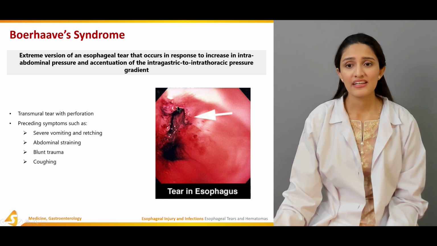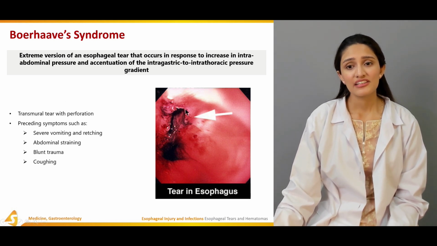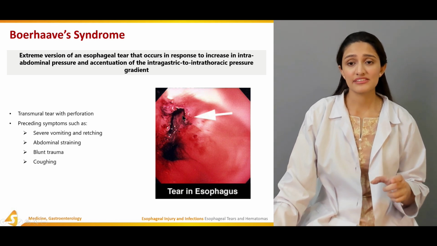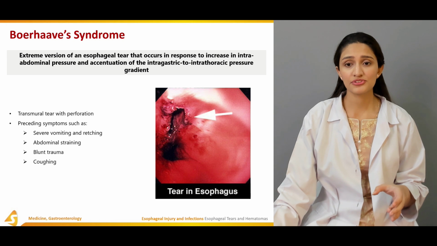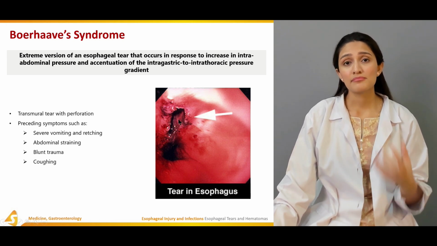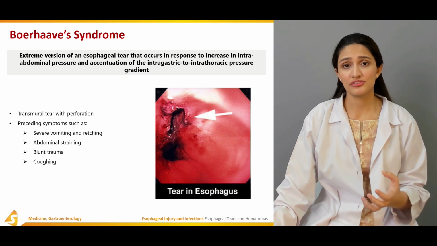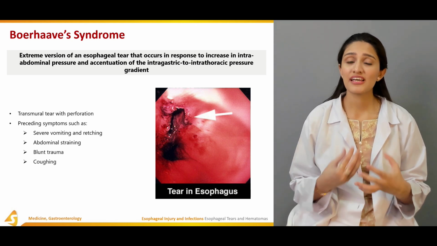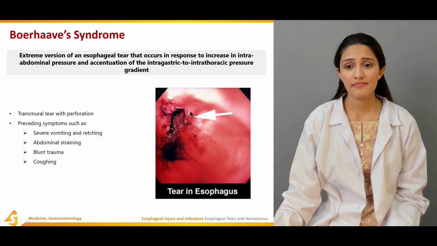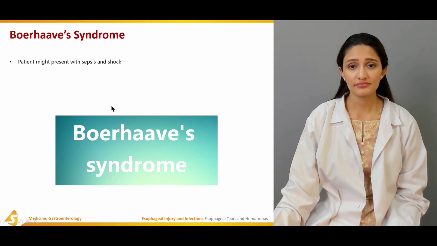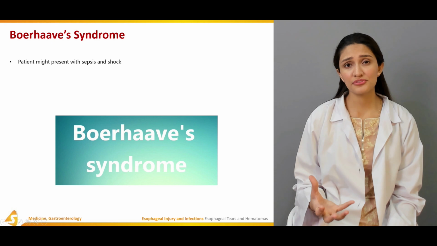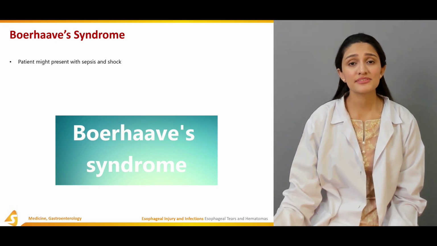In this picture, we can see a very major type of tear within the esophagus if we see it through an endoscope, and this perforation causes blood to accumulate within the esophagus, and when a patient vomits, the patient can see blood within the vomitus. The patient might also present with catastrophic symptoms such as sepsis and shock.